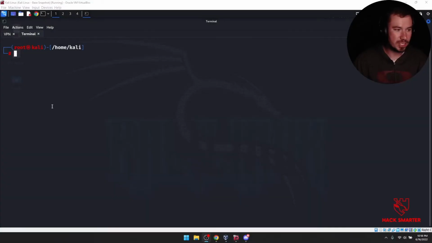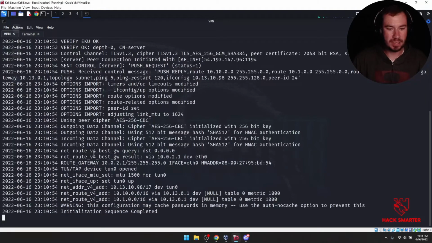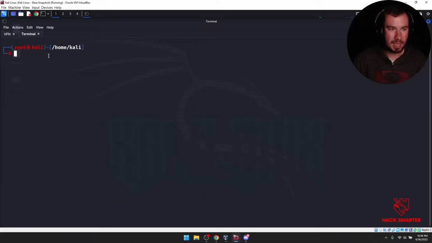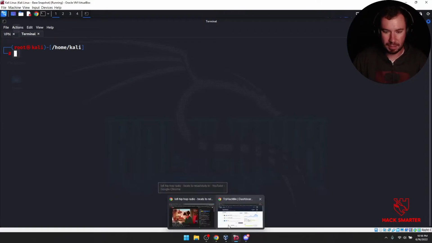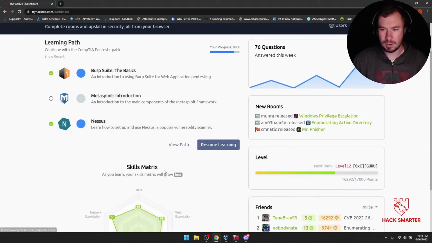Let me share my screen. Hopefully you can see my Kali Linux box. And what I've done so far, just so you can get caught up, is I connected to the OpenVPN for TryHackMe, and I have my terminal here. So that's all I've done so far. Oh, I think I launched the machine on TryHackMe as well, but I don't know if I did or not.